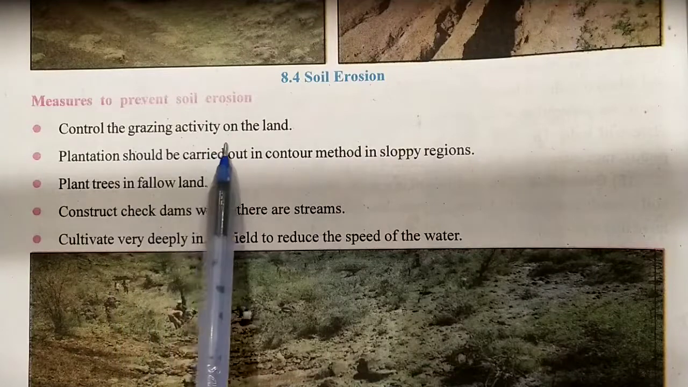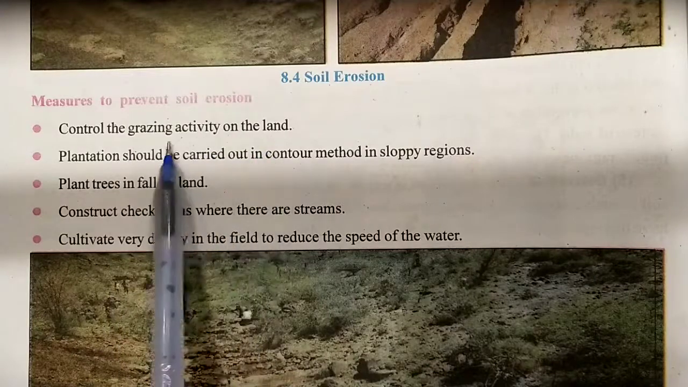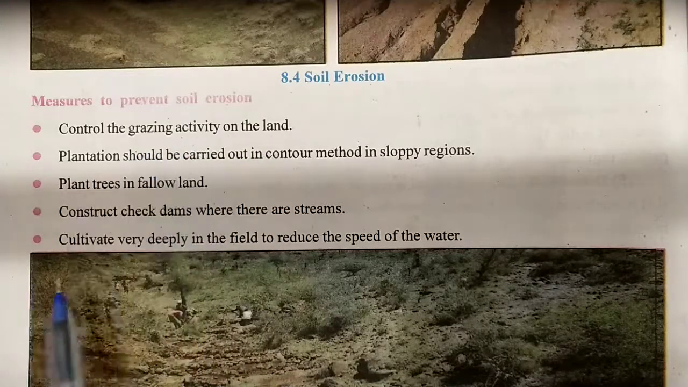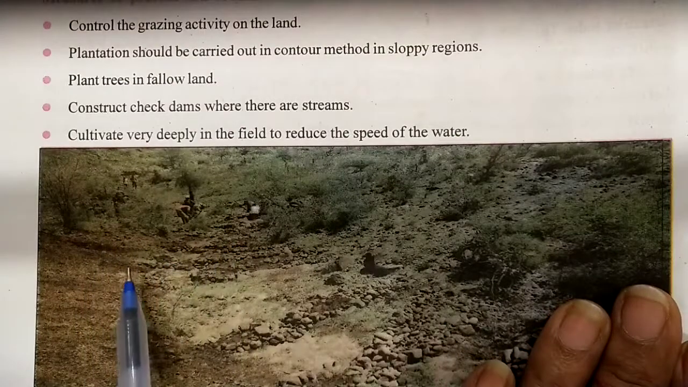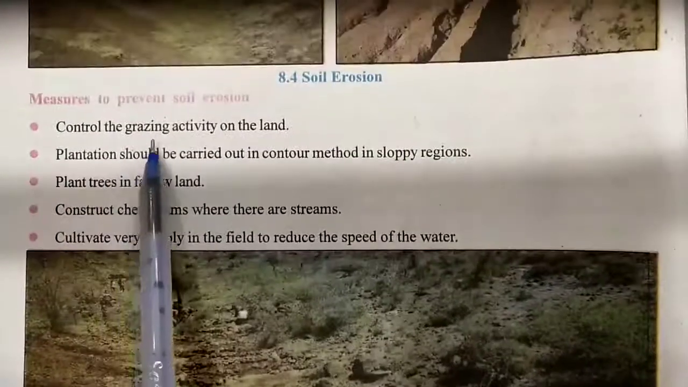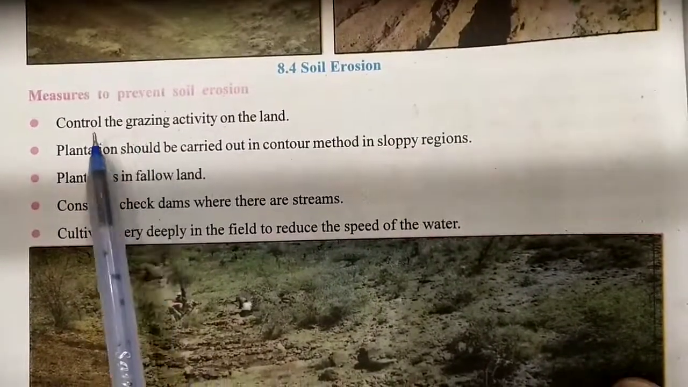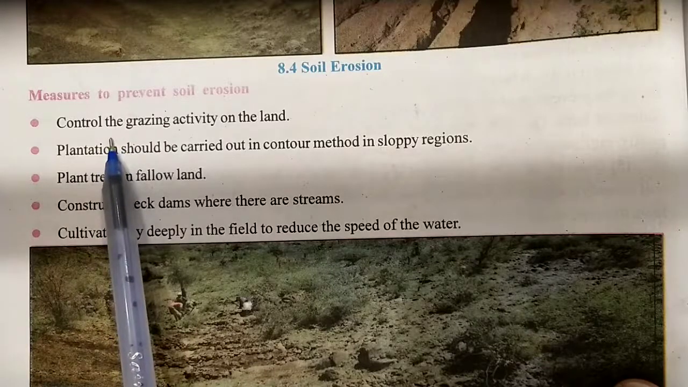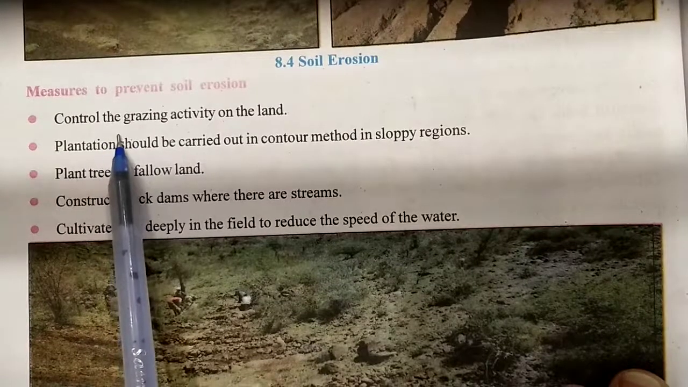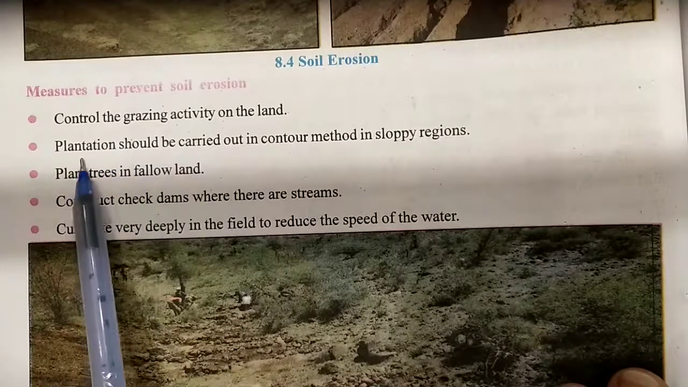Control the grazing activity on the land. Control the grazing. If the soil is covered with a lot of grass, then it holds the soil particles with it. But due to overgrazing by the animals, the land becomes open, so heavy rain washes the upper layer and soil erosion happens.